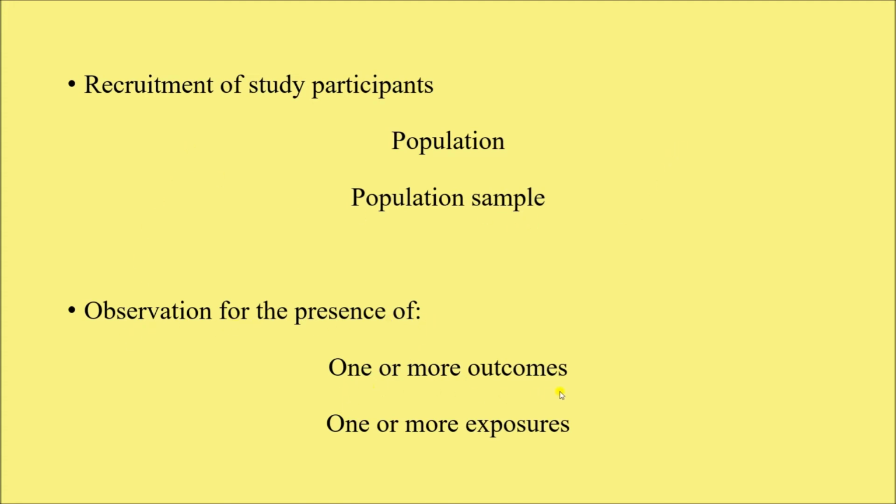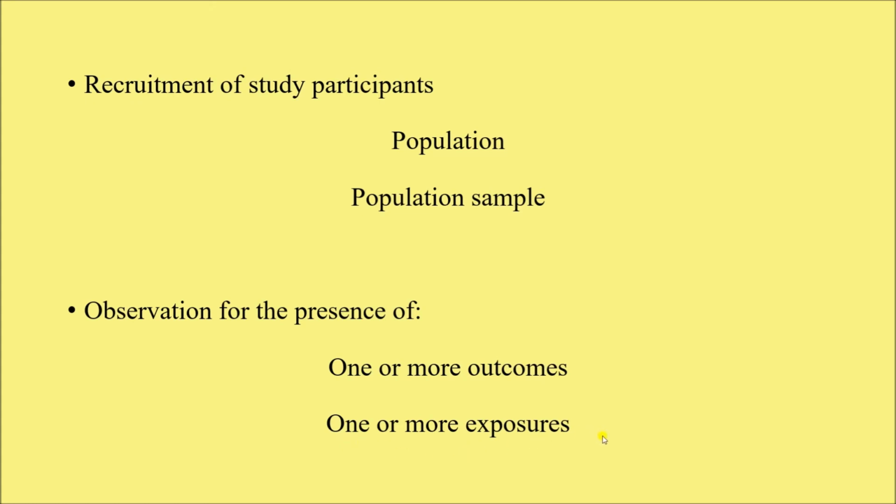Observation for the presence of one or more outcomes or one or more exposures. For example, if I go to a village and measure the blood pressure of all the people, from that I can find out how many of them are hypertensive. So, prevalence of hypertension, which is an outcome or disease, can be assessed. Also, I can take their blood sample and look for their blood sugar level, and from that I can have the idea about the prevalence of diabetes in the same population. So, more than one outcome like hypertension and diabetes can be observed in cross-sectional surveys.